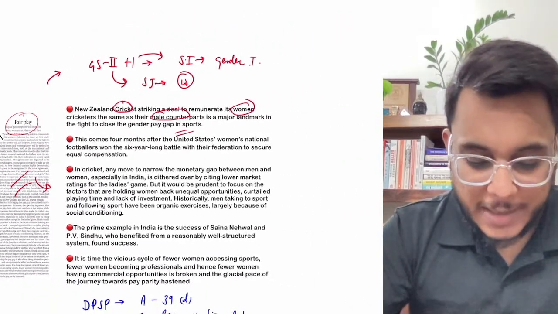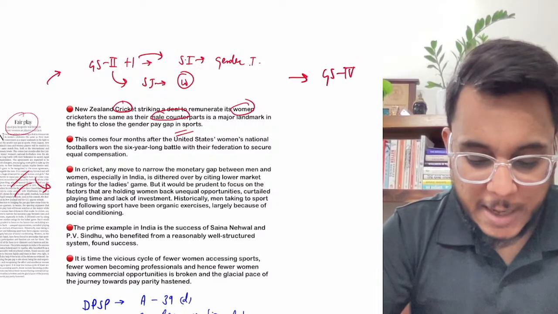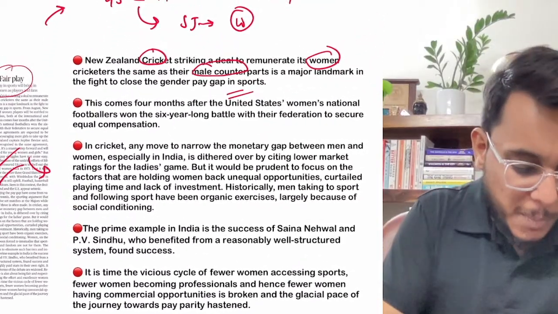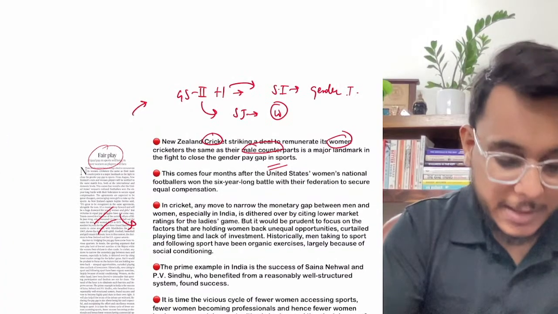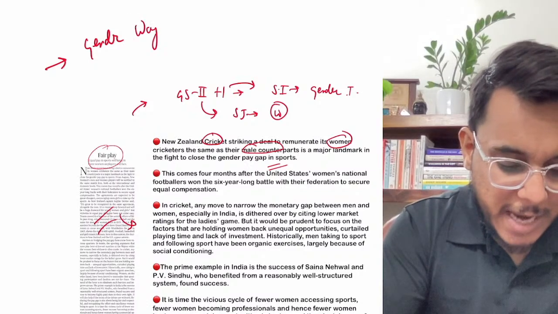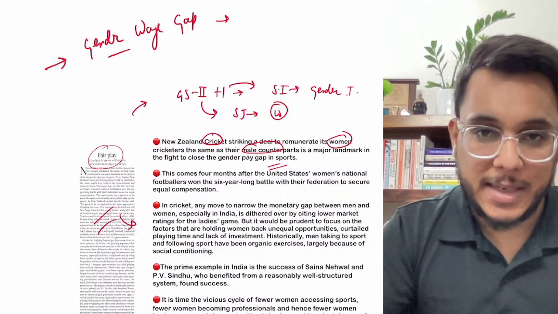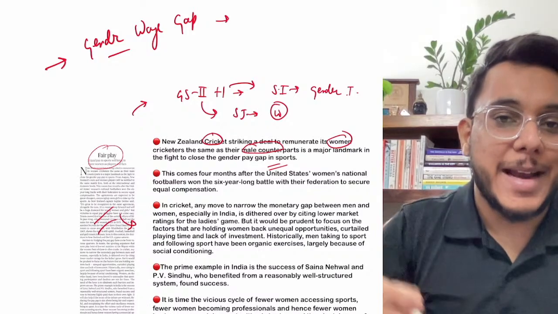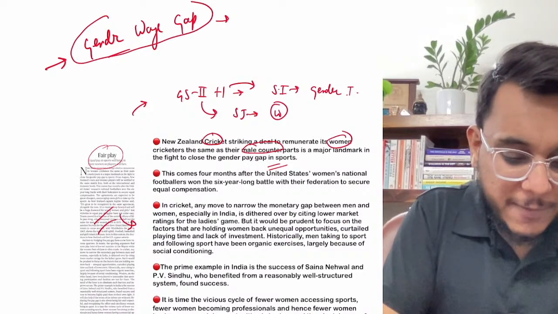Moreover guys, this particular article can also be used as a good example in GS paper number 4, gender equality. Now see, basically we find that there are gender wage gaps. First of all, what is this concept of the gender wage gap? It means that for the same work, women are actually paid differently. If a man is being paid 100 rupees for the same work, the woman will be paid 80 rupees, 90 rupees. So this differential between the wages is called the gender wage gap.